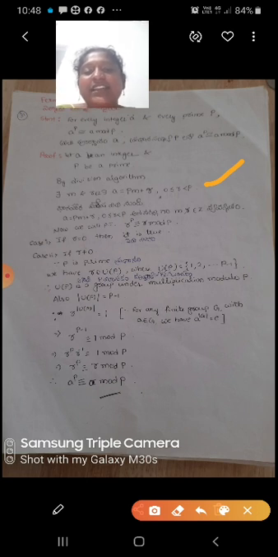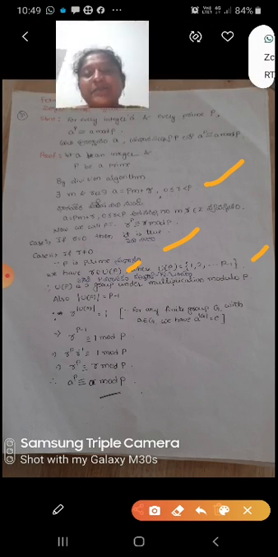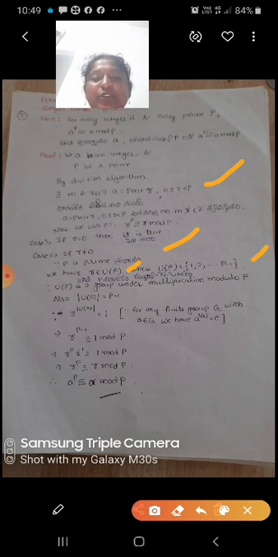Case 1: if r = 0, then we know that it is true. Next, if r is not equal to 0, since p is prime, we have r belongs to U(p), where U(p) = {1, 2, 3, ..., p-1}. Therefore, U(p) is a group under multiplication modulo p. Also, the order of U(p) equals p-1.